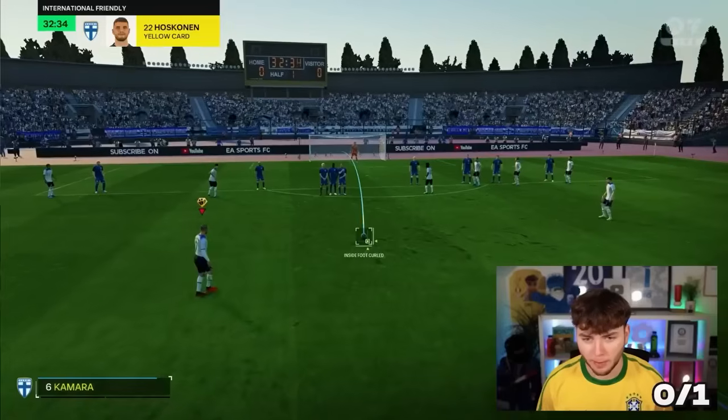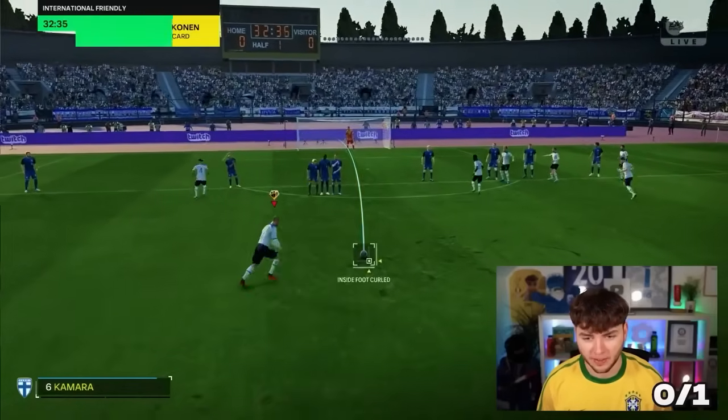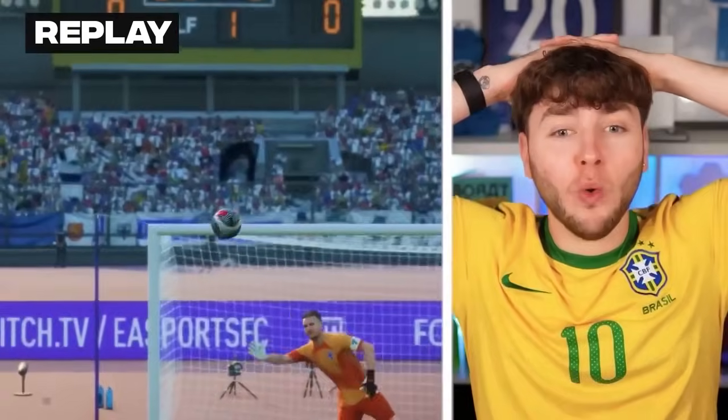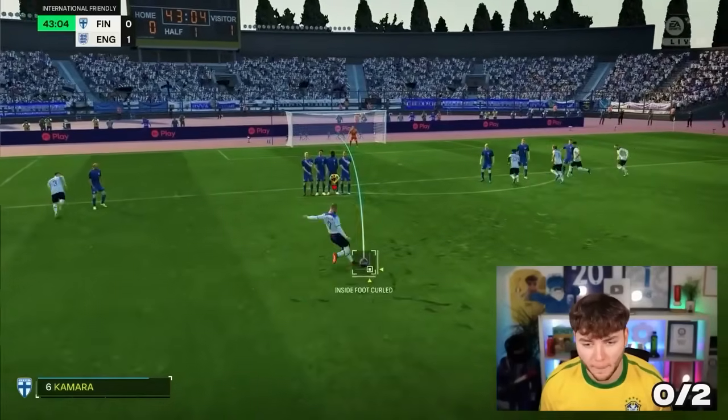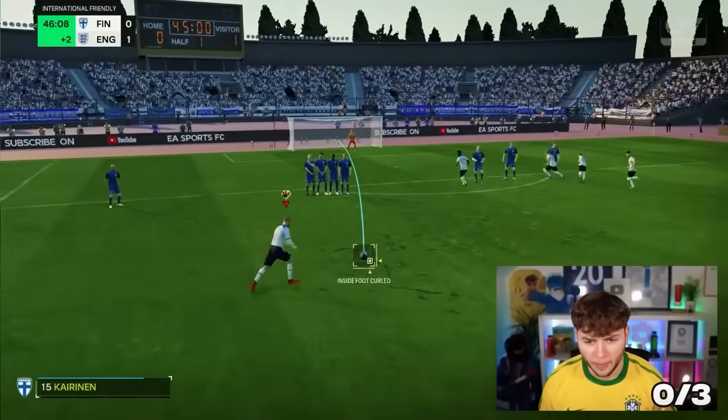God, that was terrible. Come on, Becks. You got this, Becks. Boom. Oh my God. What a save. Oh, that's good power. Please go top bins. No! What a save! Boom! Oh! Let's go!